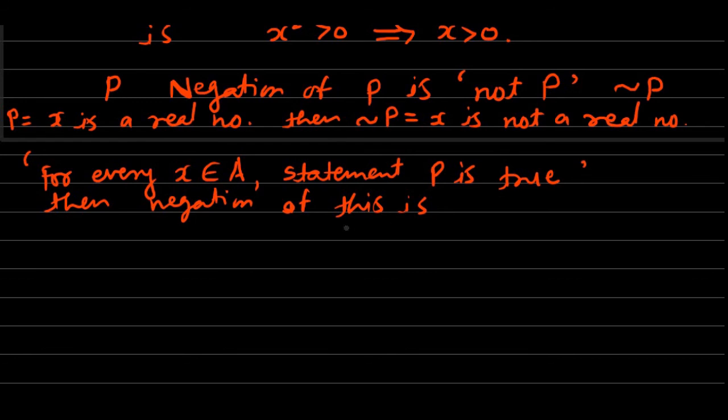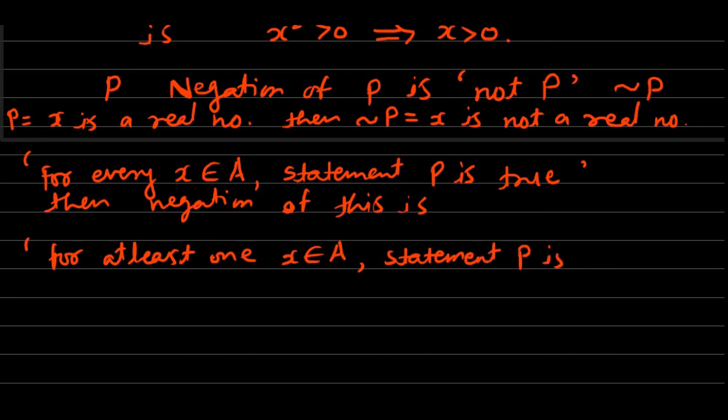The negation of the above statement will be: for at least one x belongs to A, statement P is not true.